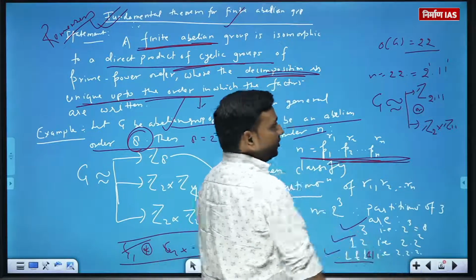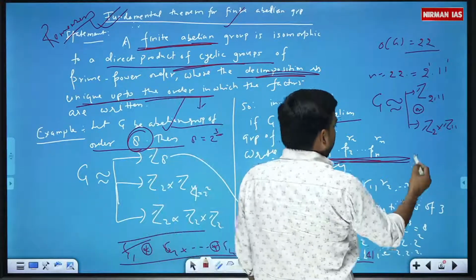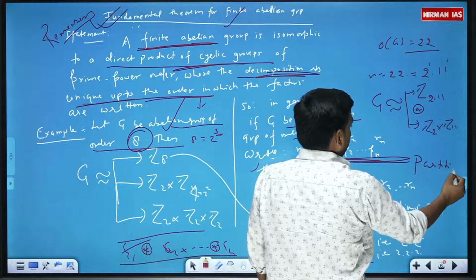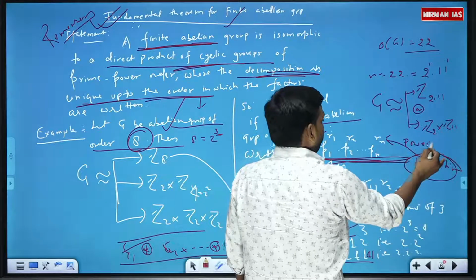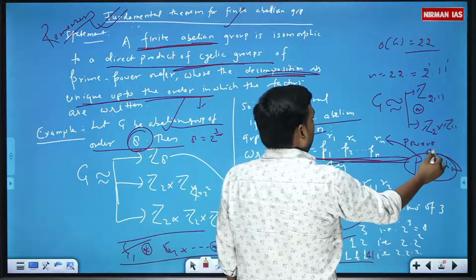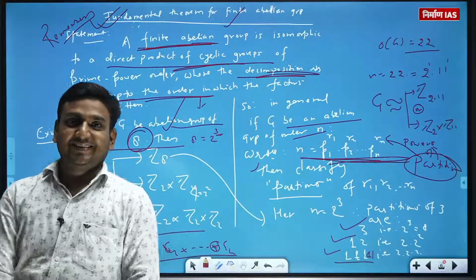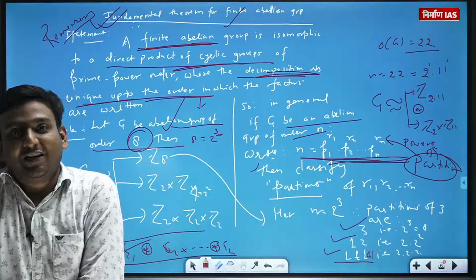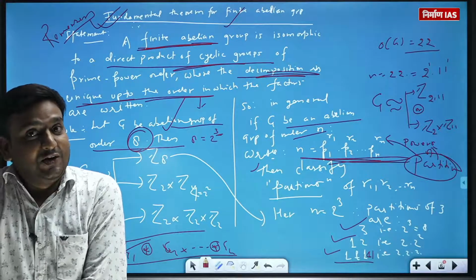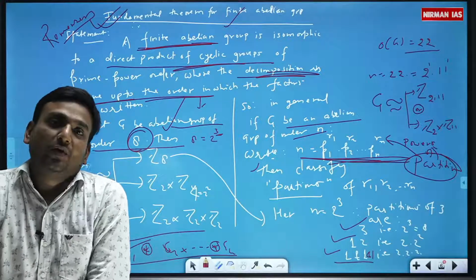Any other partition you can do? Focus on the word partition. And partitions of what? These powers. Partition of powers, not P1, P2, Pn. So these are the key points in this fundamental theorem for finite abelian groups. Now it is up to you what you want to carry and what you want to leave.